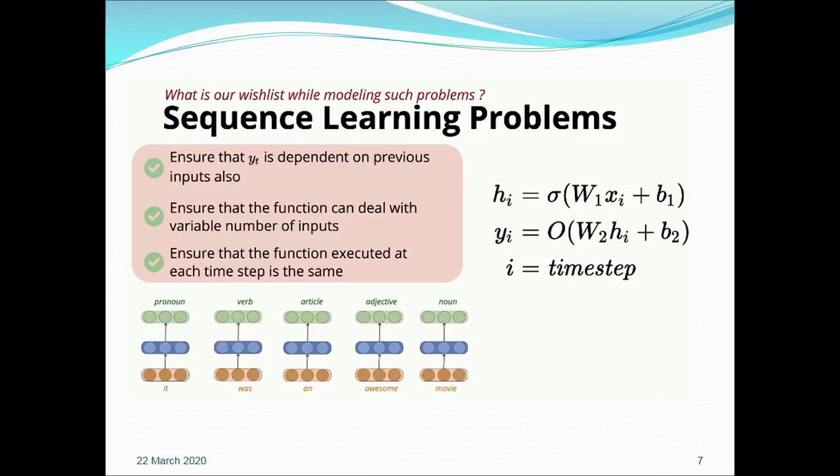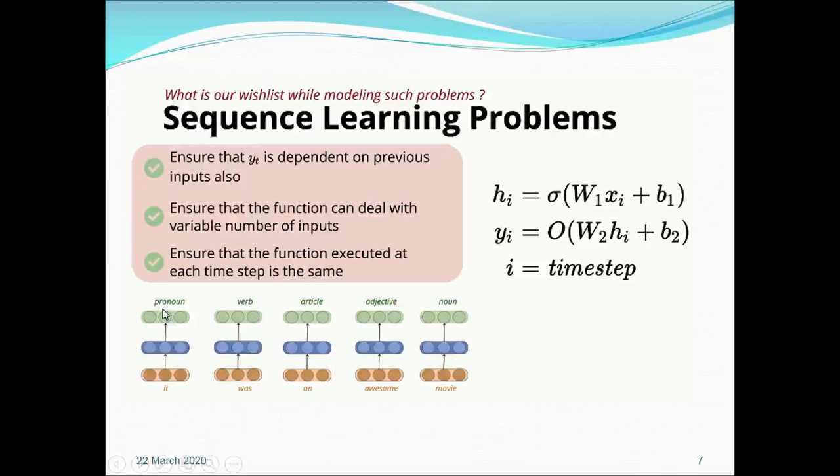Now we have already seen in the deep neural network, the output of the hidden layer depends on the input multiplied by the weight plus bias, and this summation is passed to the sigmoid activation function, as in the deep neural network and the convolution neural network. The output of this layer is h1.